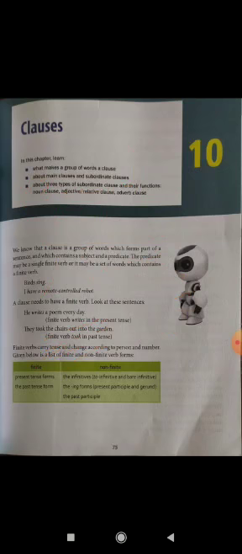So birds sing is a clause. The predicate may be a single finite verb, or it may be a set of words which contains a finite verb. Birds sing, I have a remote controlled robot. A clause needs to have a finite verb. See the sentence: He writes a poem every day. He is the subject and writes is the verb. The finite verb writes shows the simple present tense.